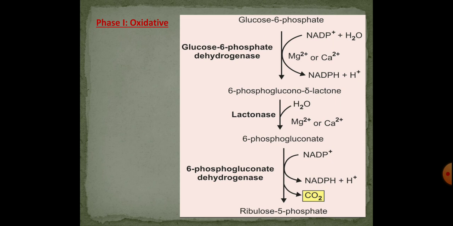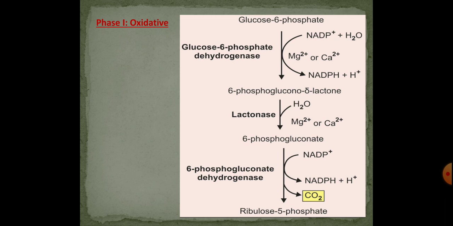So the oxidation of glucose, where glucose 6-phosphate is oxidized by the enzyme glucose 6-phosphate dehydrogenase and converted into 6-phosphogluconolactone with the liberation of reducing equivalents, that is NADPH plus H plus. This reaction requires magnesium or calcium ion for its activity. This is the most important reaction of this cycle, and it is the regulatory enzyme and regulatory reaction which regulates the total cycle of this pathway.